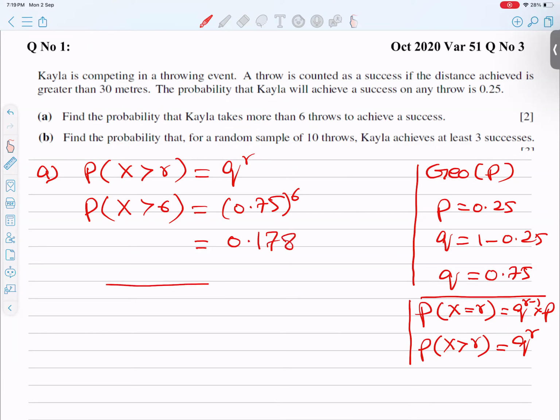So the first part is completely over. Let's go for the B part. We can write it as a fraction, but decimals are okay, 3 significant figures. Let's go for the next part.